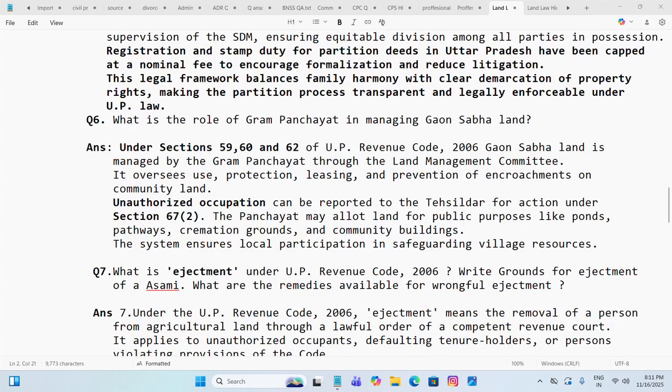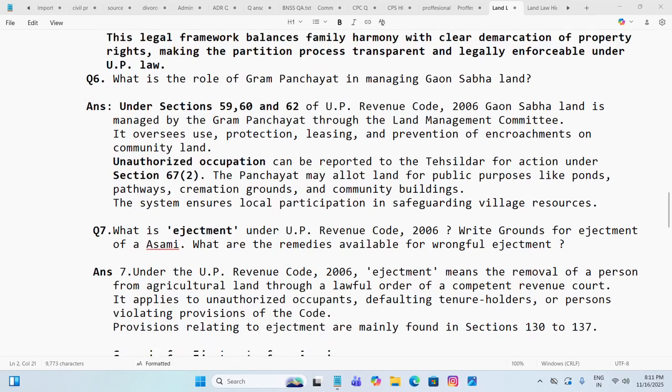Unauthorized occupation can be reported to the Tahsildar for action under section 67(2). The Panchayat may allot land for public purposes like ponds, pathways, cremation grounds and community buildings. The system ensures local participation in safeguarding village resources.